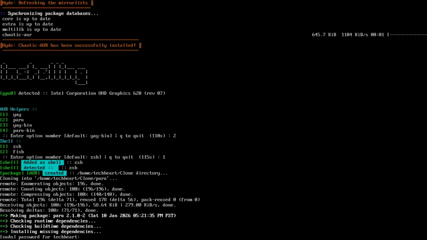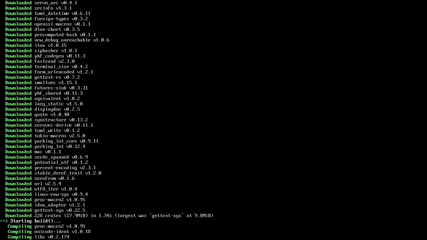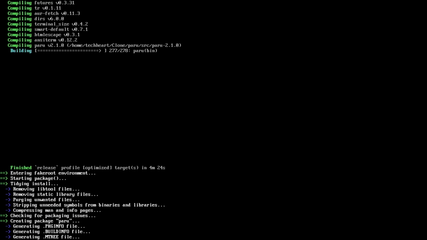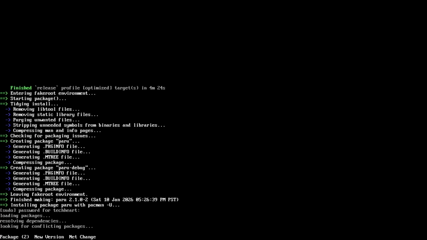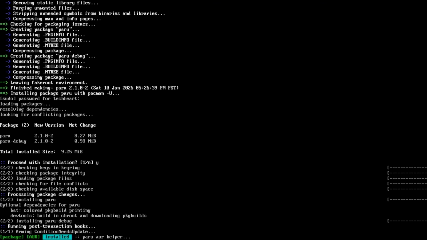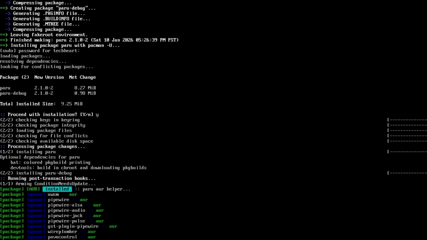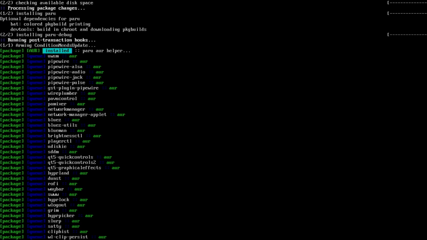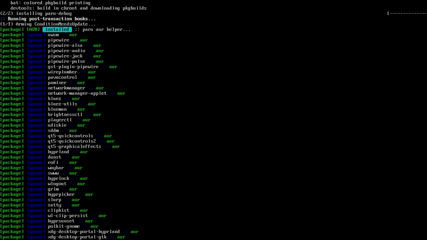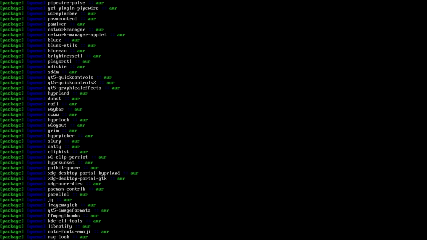I'll select the default for cargo, and I'll say proceed with installation. Those were just running a little bit off screen. Sorry. And let that puppy ride out. Okay, just off screen when that finished, it wants to install some more things, so I'm going to select yes, and then you'll see that come on screen, and here we go. This is all the HyDE installation script, and we're getting all that theming and extras on our Hyprland system. Baby! You can see all the various helpers there: SWWW, Waybar, Rofi, Dunst, Hyprlock, WLogout, Grim, Hyprpicker, Slurp. All the good stuff with no setup, sucker.